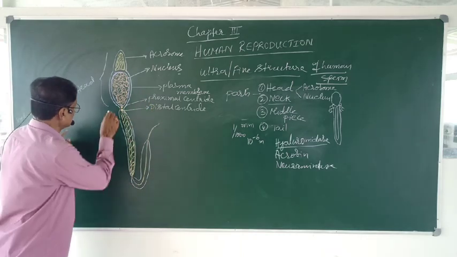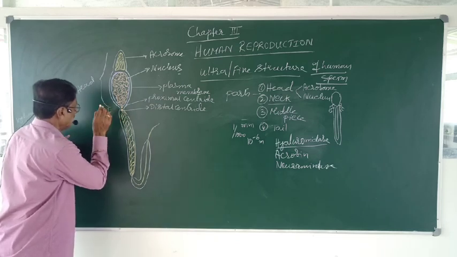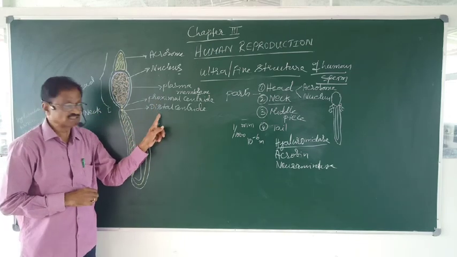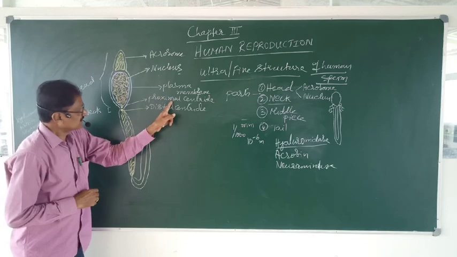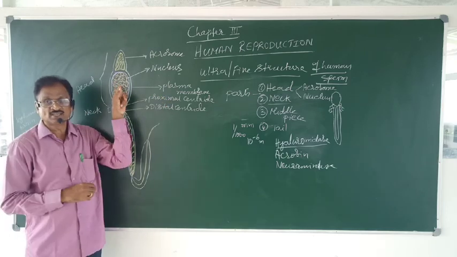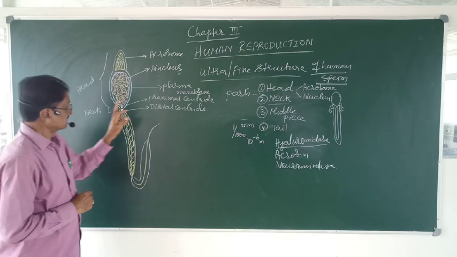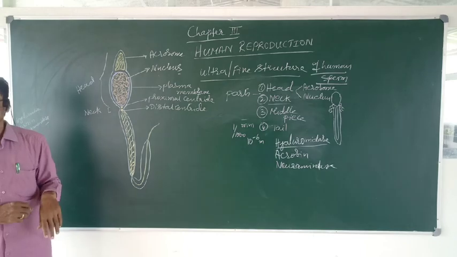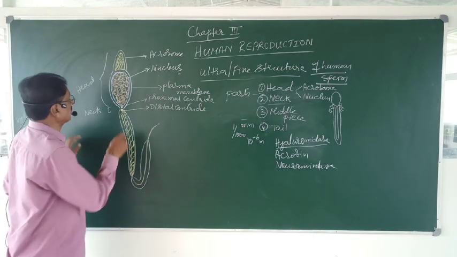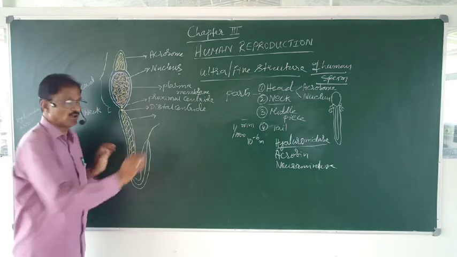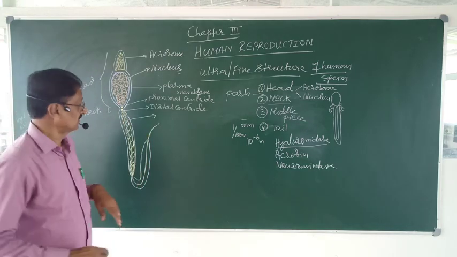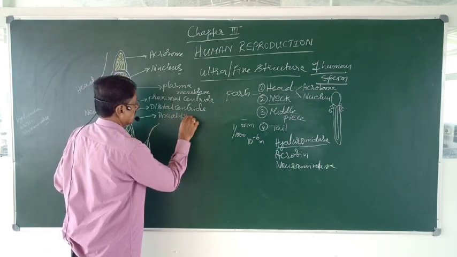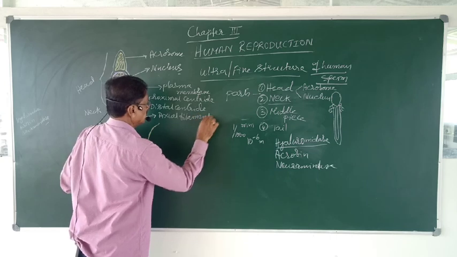Observe, the neck is very short and narrow, containing proximal and distal centriole. Proximal centriole is very close to the nucleus, whereas the distal centriole is a little away from the proximal centriole. From the distal centriole, there arises a long whip-like structure called axial filament, or even called axoneme.